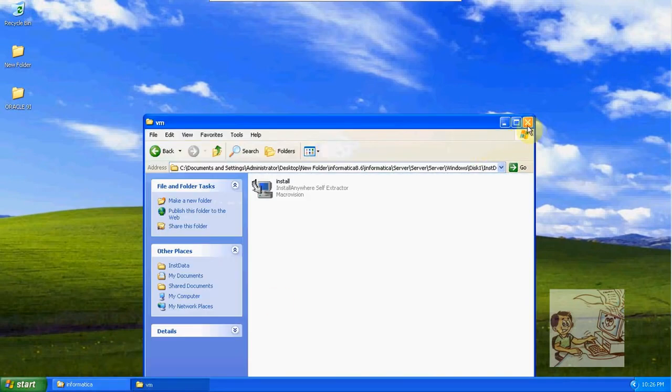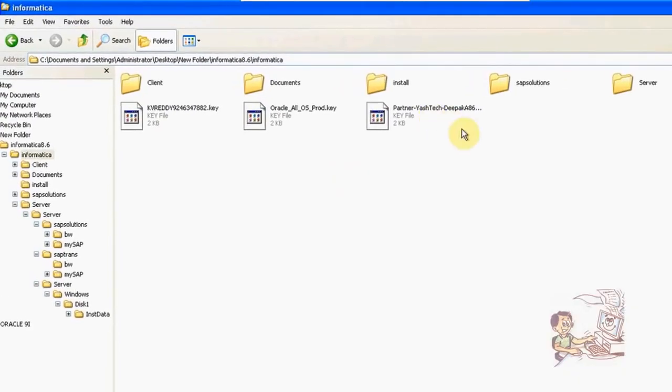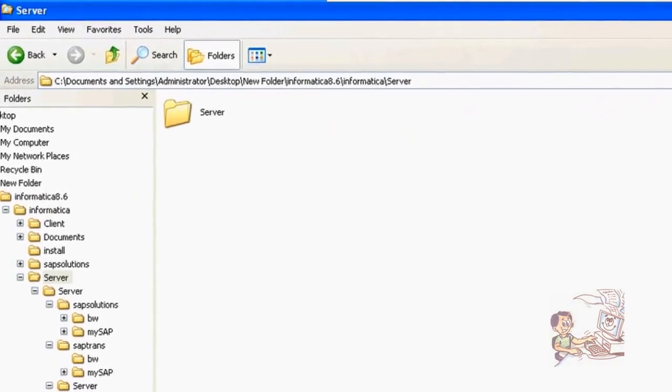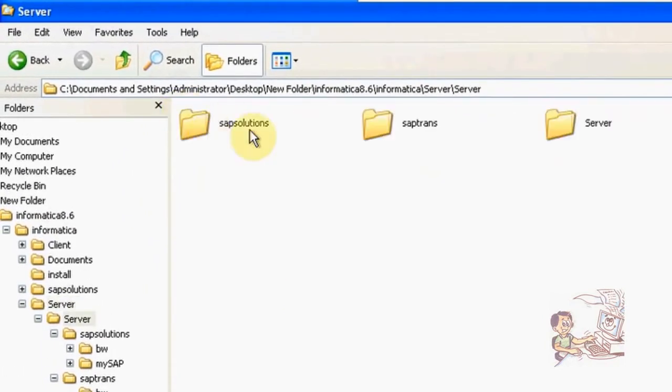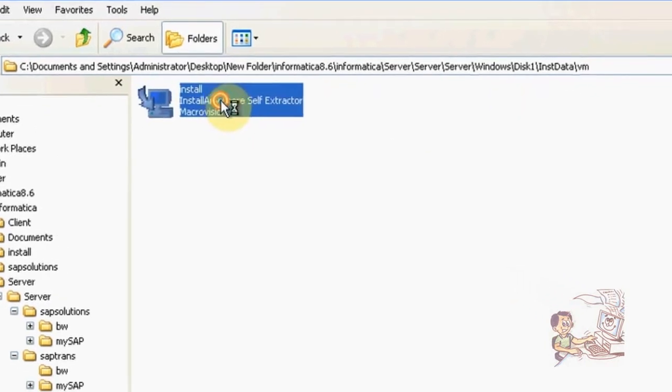In the last class, we discussed installation of Informatica client and Oracle. So now I am installing Informatica server. Click on server, server, again server, Windows, disk 1, install data in this VM install.